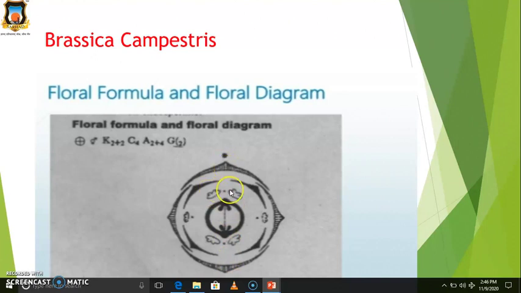Then the petals. The petals are a total of 4 and have valvate aestivation, meaning they are not overlapping, they are completely separated. Then the androecium. There are 6 stamens, out of which these 4 are longer and these 2 are shorter. Then the gynoecium. The gynoecium is bicarpellary and syncarpous, meaning the carpels are fused, and the position of the ovary is superior.